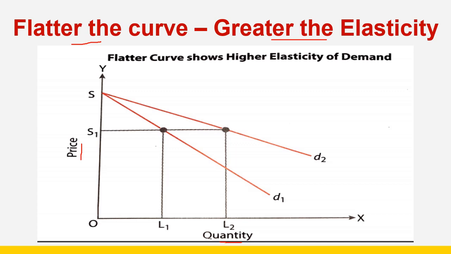Now when we talk about the first demand curve, that is D1, price is reduced from OS to OS1. At this point demand is OL1. When the curve has become flatter, what happened? There is the same fall in price OS to OS1, but demand has increased from OL1 to OL2. So this shows that flatter the curve, greater the elasticity.